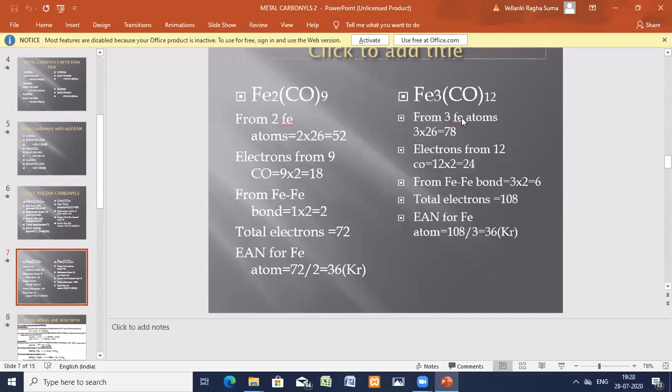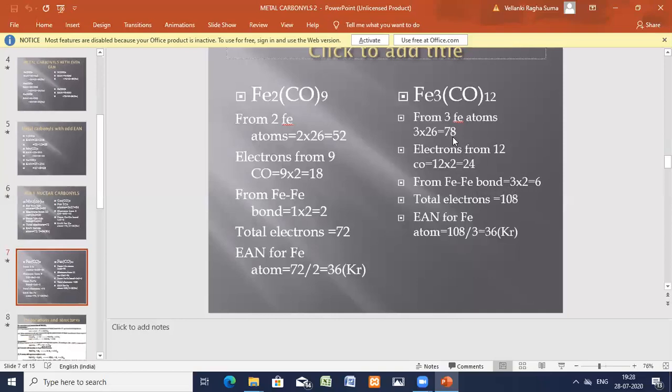Now let us go for the triiron decacarbonyl complex. Here you have 3 iron atoms. Each iron is 26, so 26 into 3 is equal to 78. Now electrons from 12 COs, 12 into 2, gives 24. From iron bonds, 3 into 2 is equal to 6. If you observe the structure, which I am going to show in the next slide, in this complex there are 3 metal-metal bonds, and each bond gives 2 electrons, so 3 into 2 is 6.